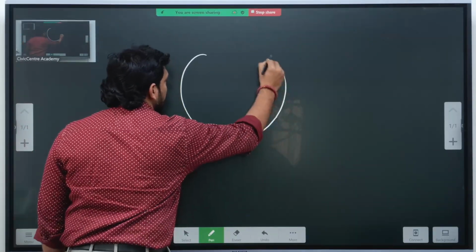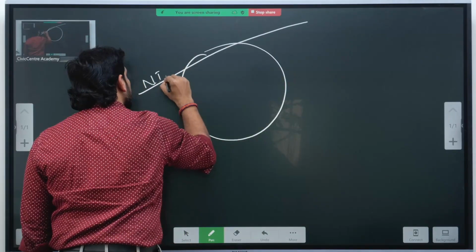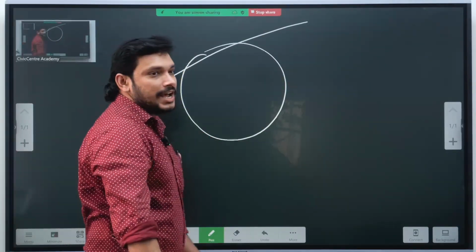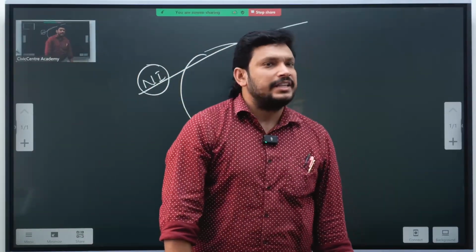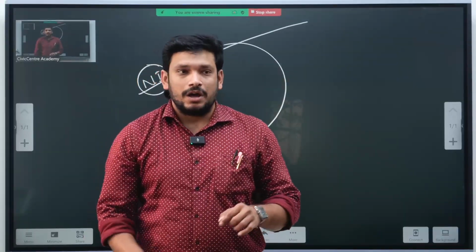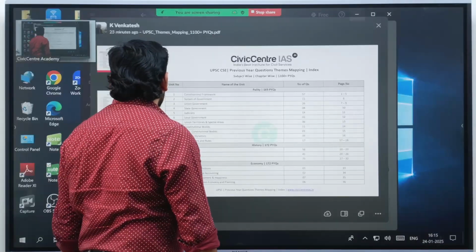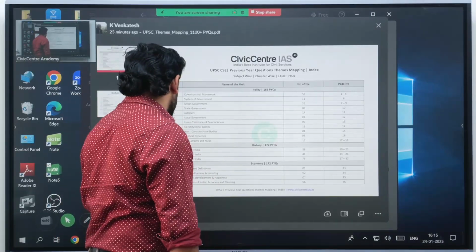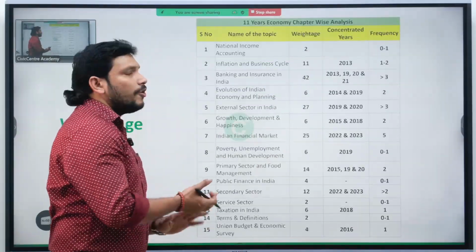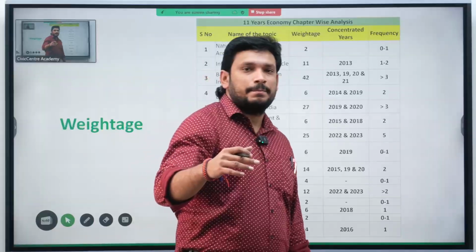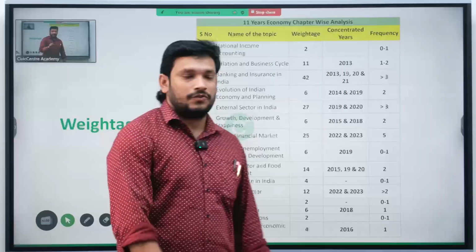This is the crux that you need to cover. This is the way that you need to go for national income, because the analysis of the last 13 years shows that you just need to cover the overview of national income accounting. There is no need to go in depth for national income accounting. Now, so how many questions can you expect? There may not be a question on national income accounting. At most there can be one question in this year 2025.